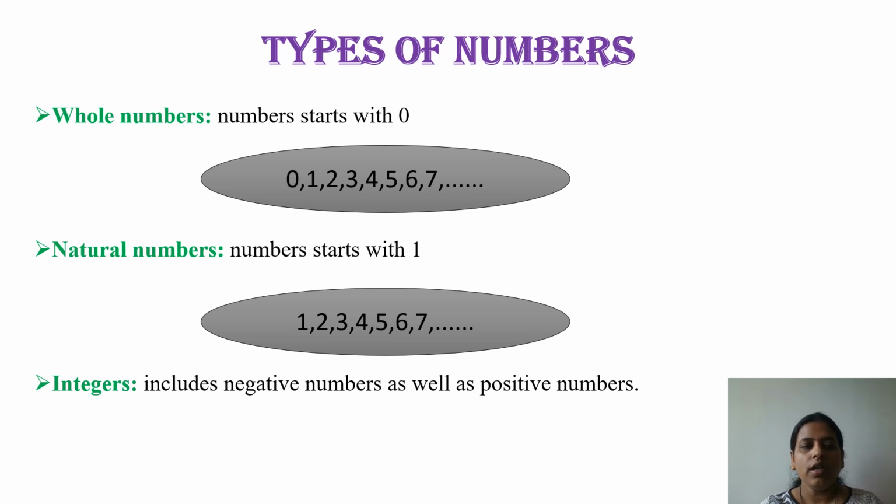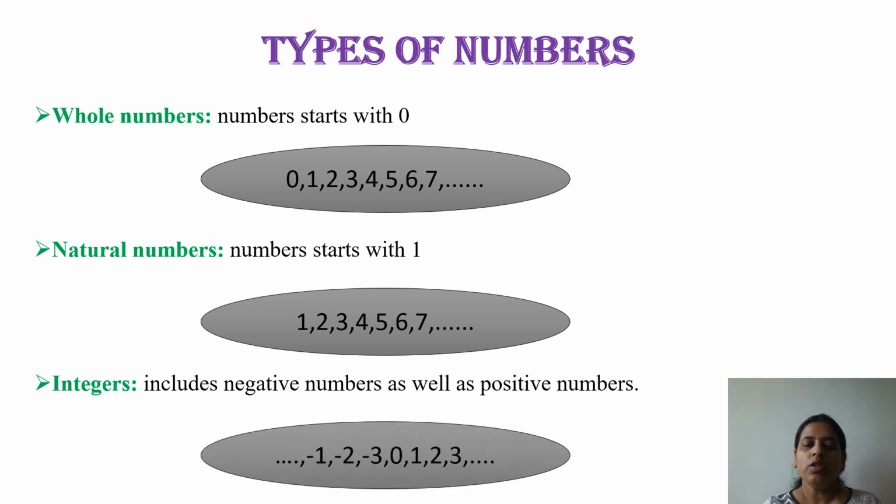So the next question arises: which type of number is 0? Is it an integer? Yes, it is definitely an integer, because integers include negative as well as positive numbers, such as minus 1, minus 2, minus 3, 0, 1, 2, 3. These are the integers.